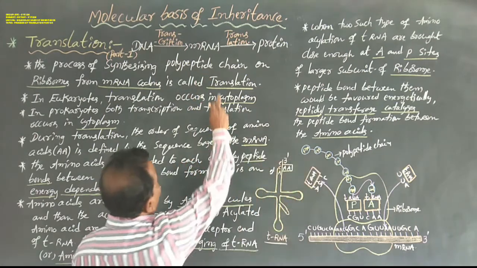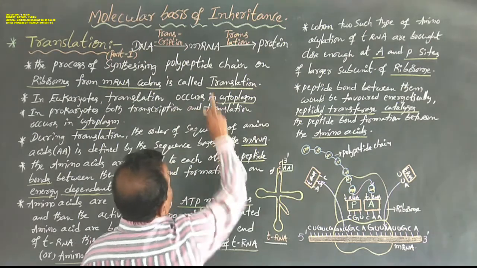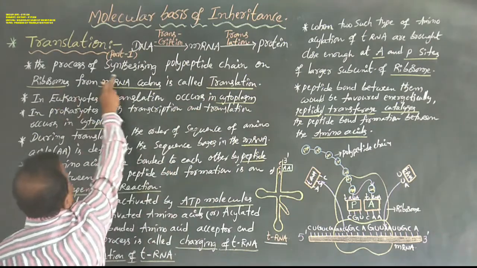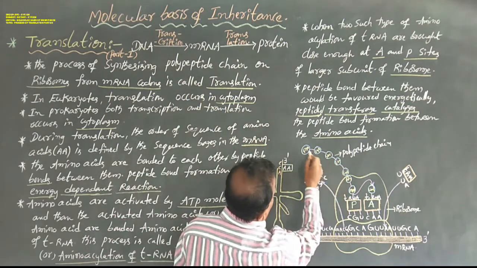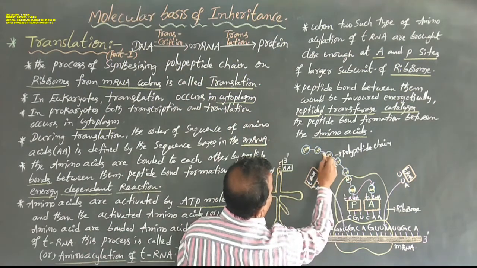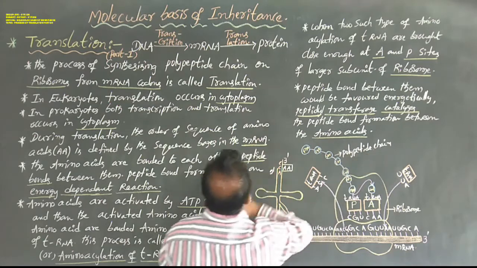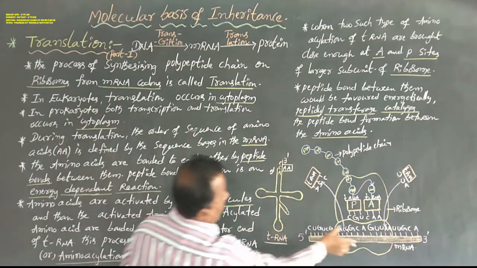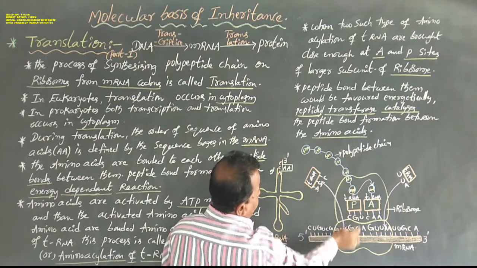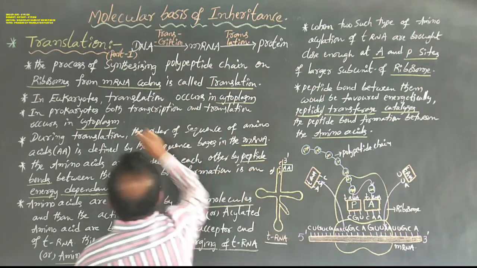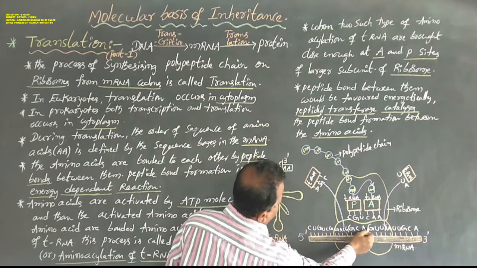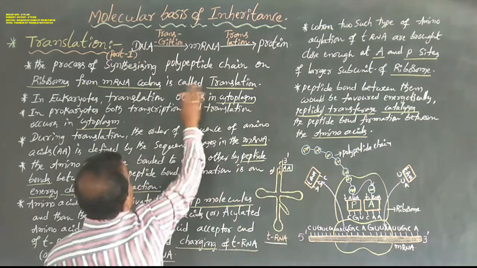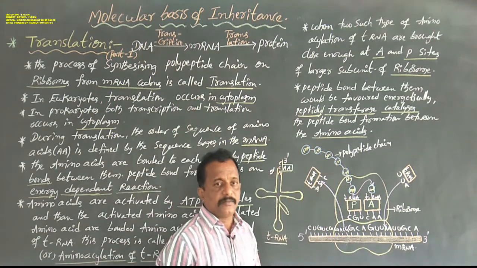But what is the meaning of translation? Translation means the process of synthesizing a polypeptide chain on ribosomes from mRNA codons. This is a ribosome. Synthesizing the polypeptide chain on ribosomes from mRNA codons, that is called translation.